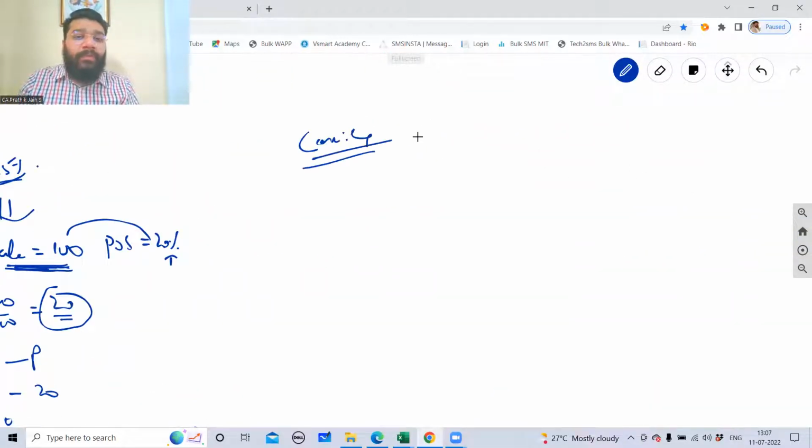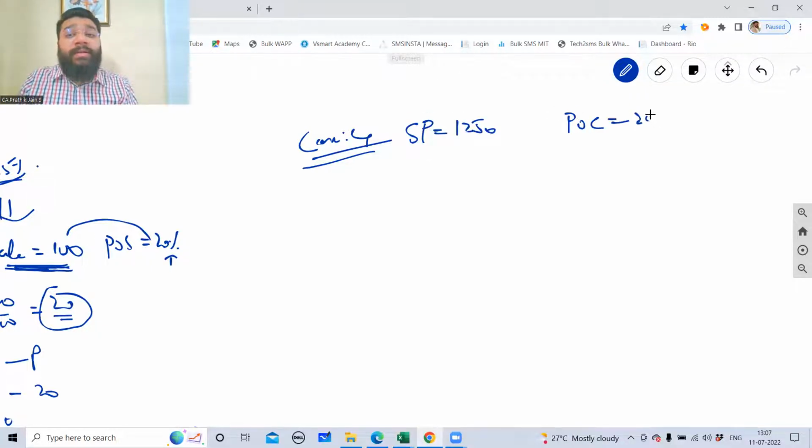Case 4. Selling price is 1250. Profit on cost is 25%. They are telling, please calculate profit. Please calculate the cost price.